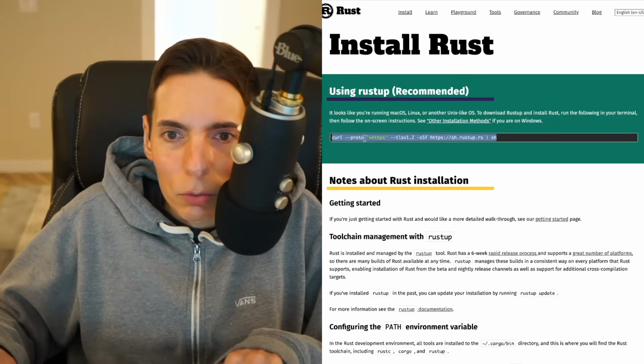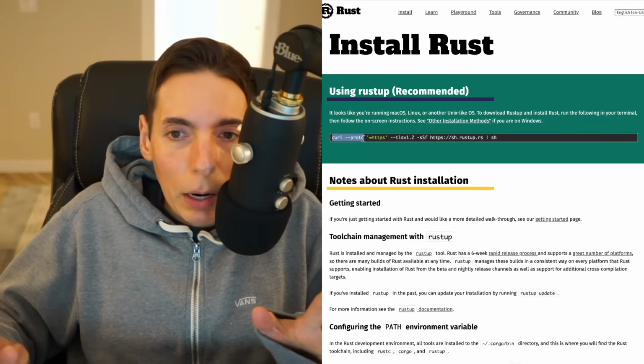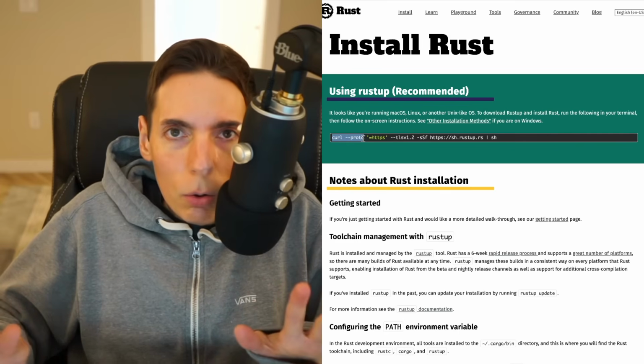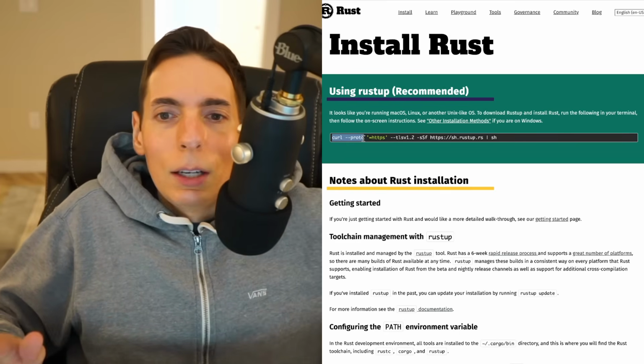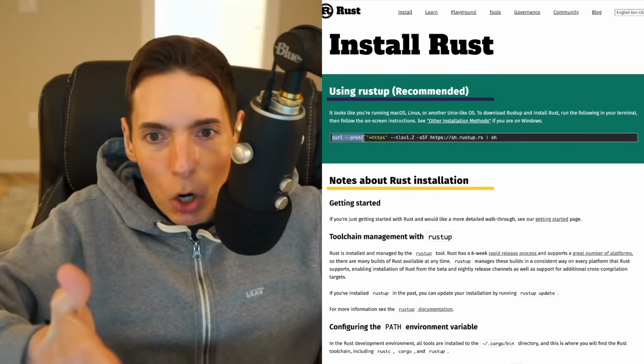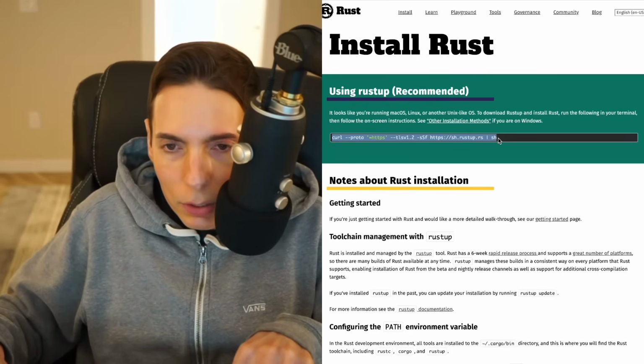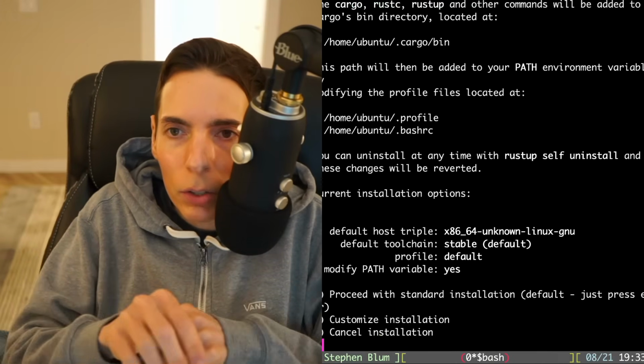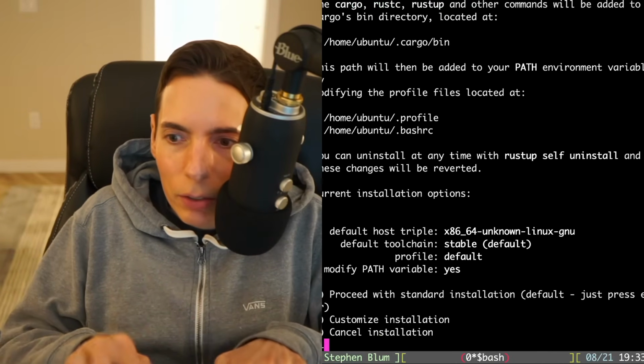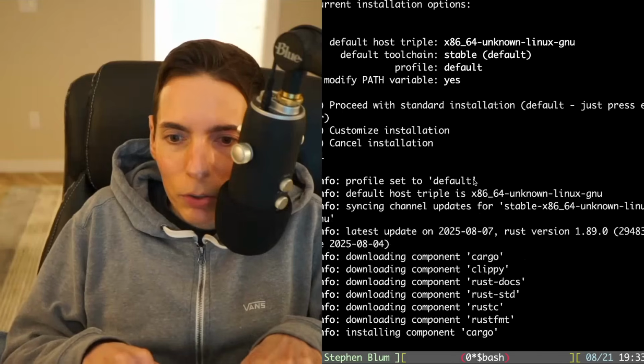Obviously, I don't want to... If you've run the Rust compiler before, it takes over your entire computer. And since we're streaming live and we're encoding video, we don't have the CPUs available. So let's get our server up and running here. So we got our server. Let's get Rust going. Proceed with standard installation. All right, we'll get Rust into there.